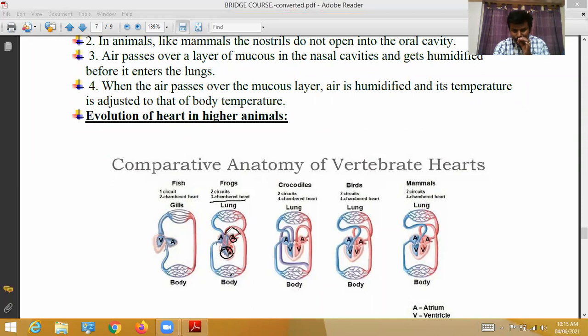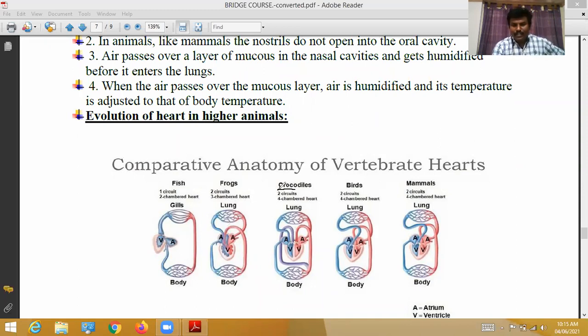The various body parts utilize this oxygenated blood and release carbon dioxide. The carbon dioxide enters the blood, and through the blood it enters the auricles. That is called deoxygenated blood. From the auricles, the deoxygenated blood goes to the lungs for oxygenation. That is the evolution of the heart in amphibians. The two-chambered heart gradually evolved into a three-chambered heart.